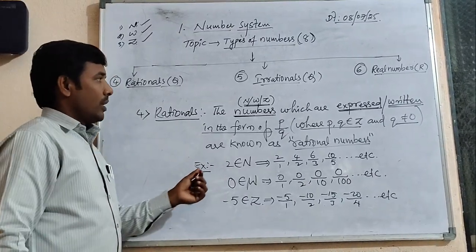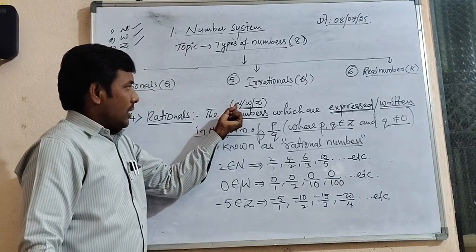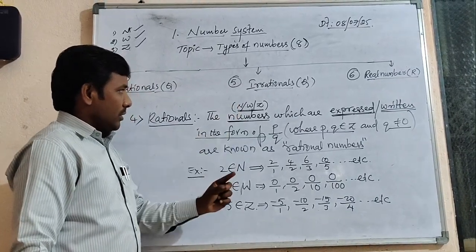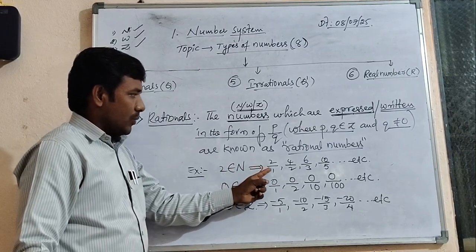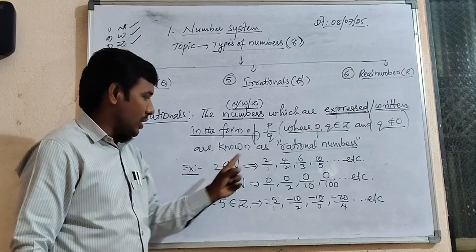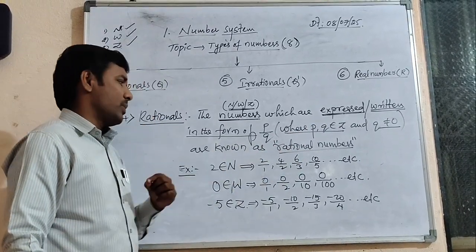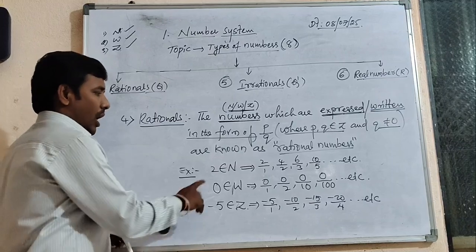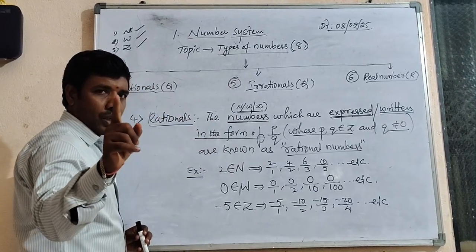Right. Actually, what we have to discuss is that, see, 2 is a natural number. We converted it into the form of p by q under these two conditions, so that 2 is called a rational number.